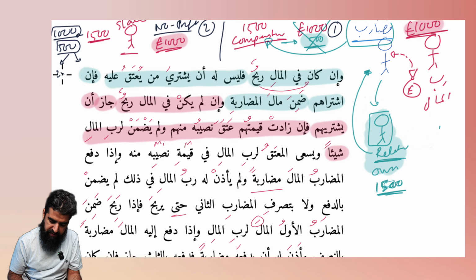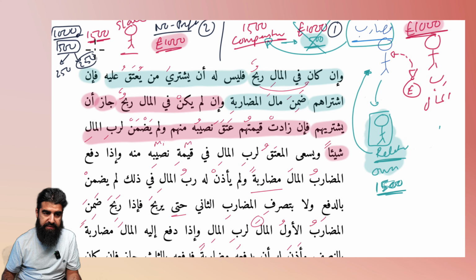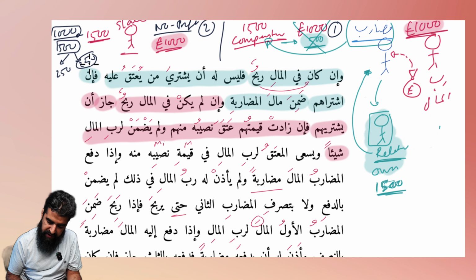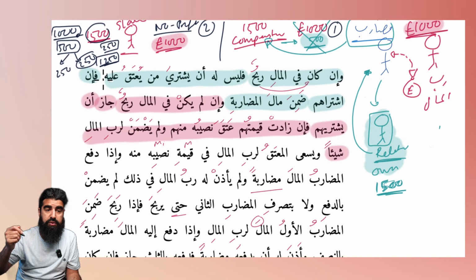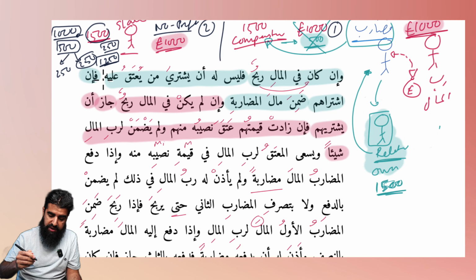So that's 250, 250. So now his share of the slave will go free. So £250 of this slave will actually go free. How much is left now? So 1,250 is left. So the slave now is going to have to go and work and earn 1,250 and pay off to the Rabbul Mal.